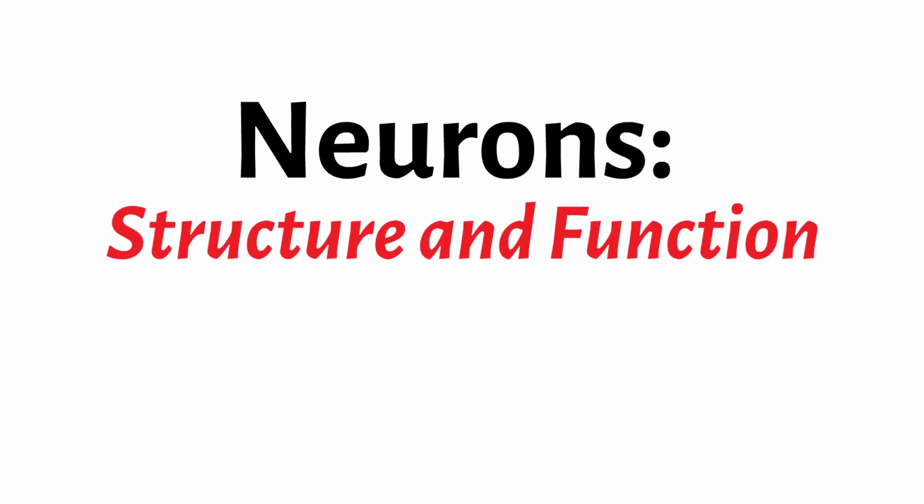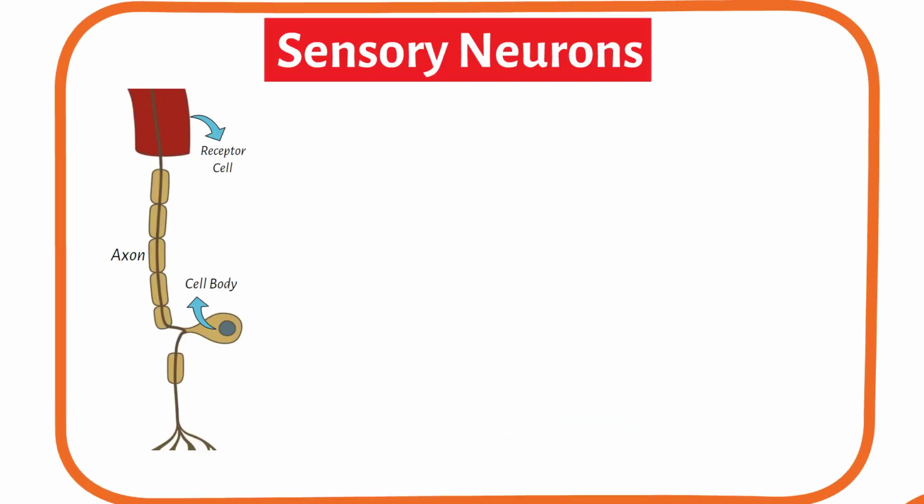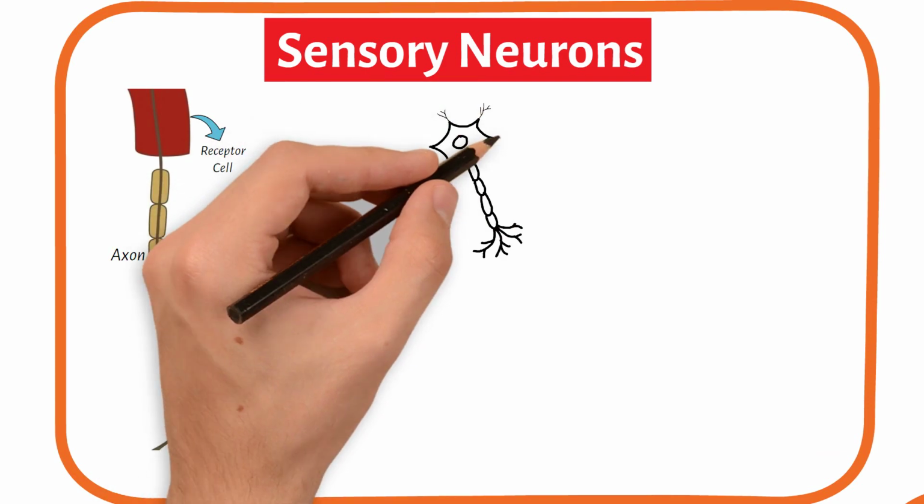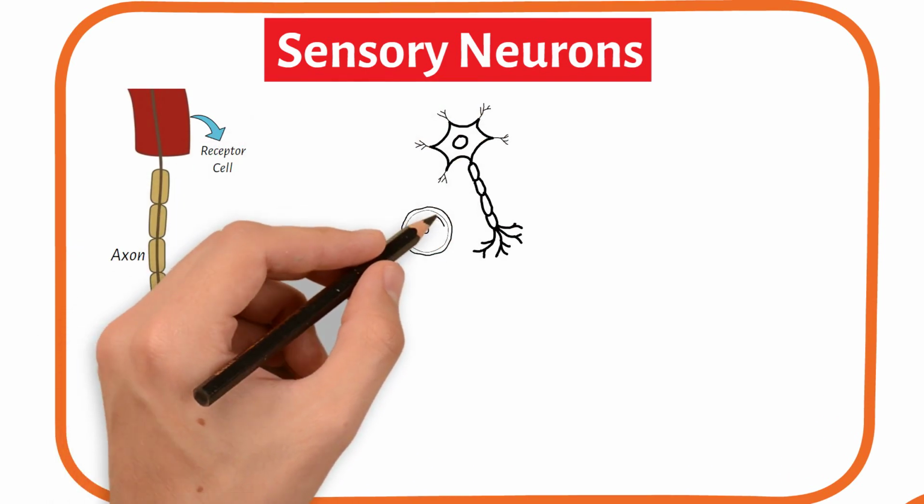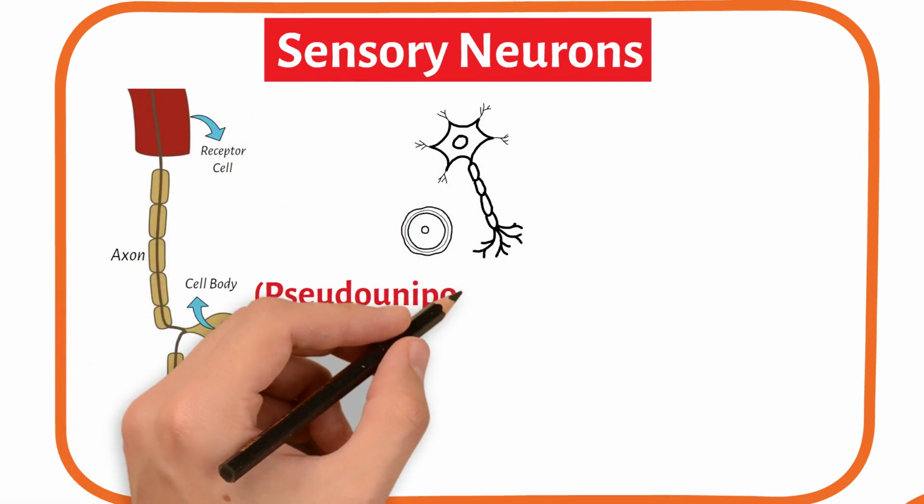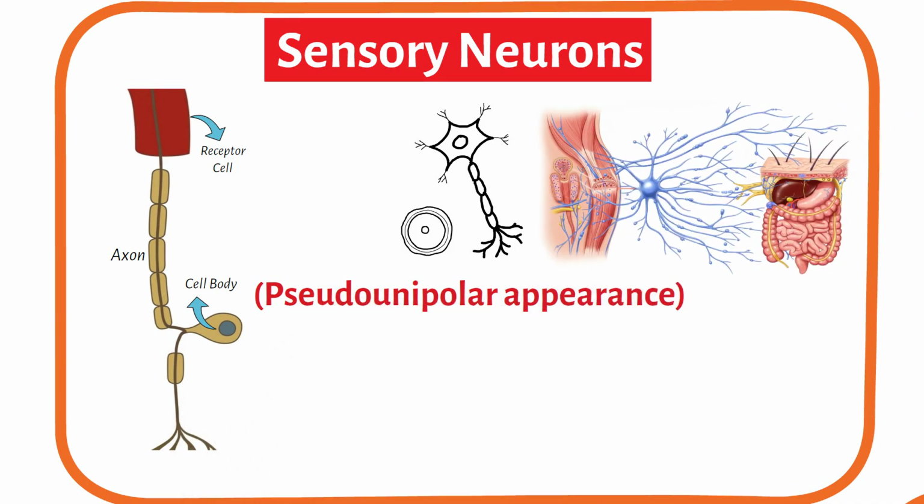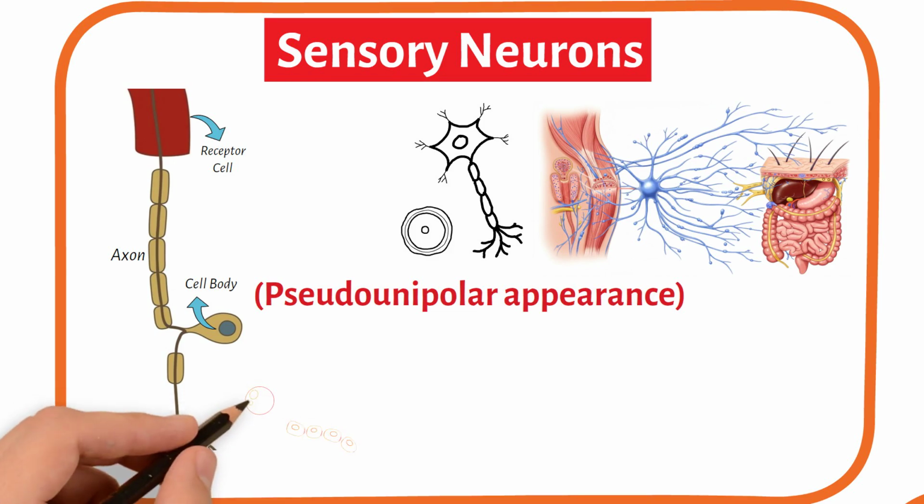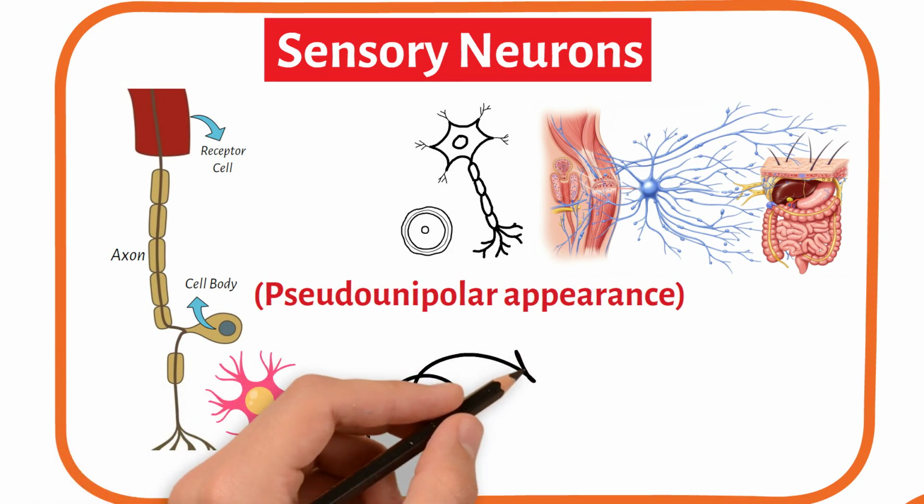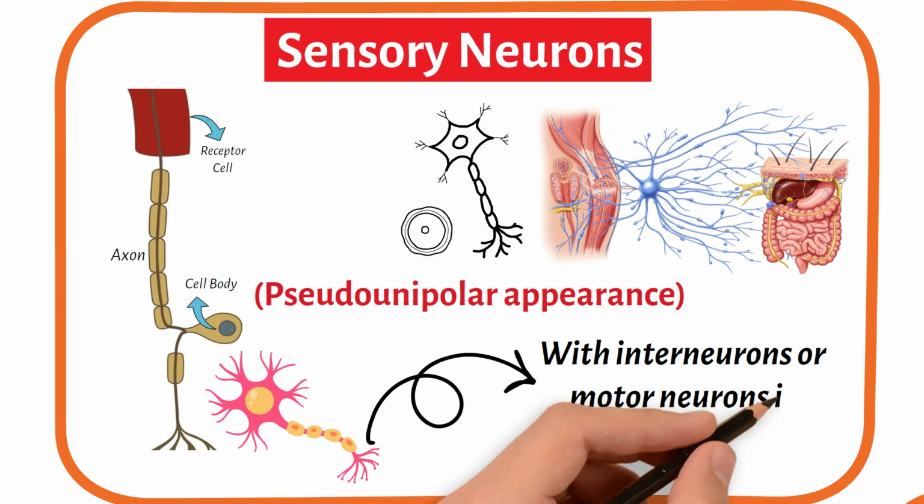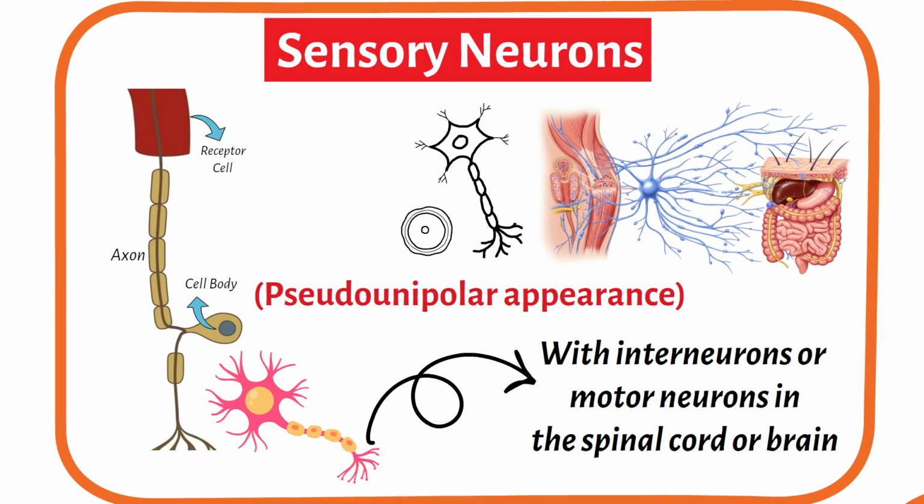Neurons, structure and function. Sensory neurons transmit information from sensory receptors to the CNS. They have a distinctive structure, with the cell body offset from the main axon, creating a pseudopolar appearance. Their dendrites connect to sensory receptors in the skin, muscles, and organs, while their axon terminals form synapses with interneurons or motor neurons in the spinal cord or brain.